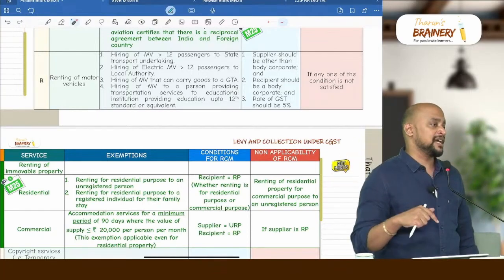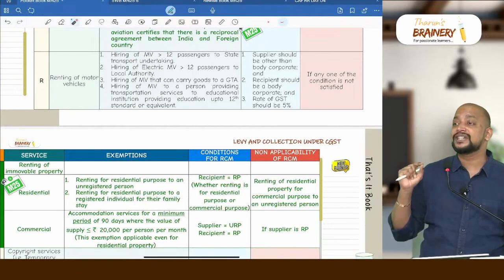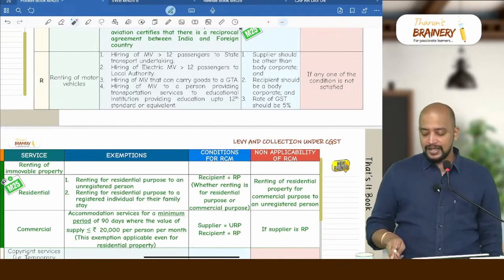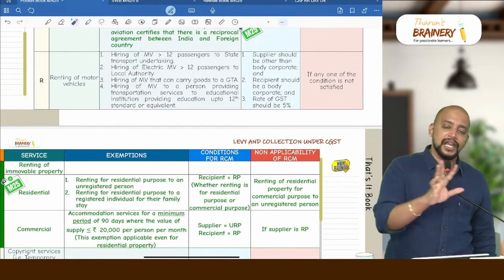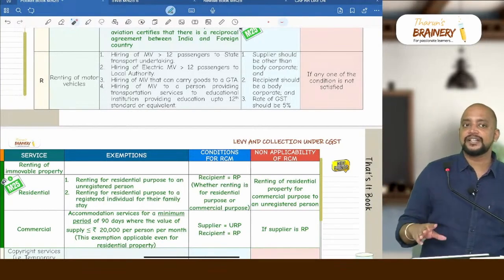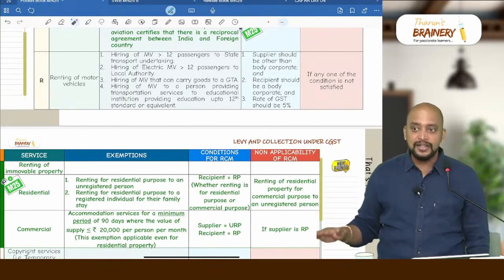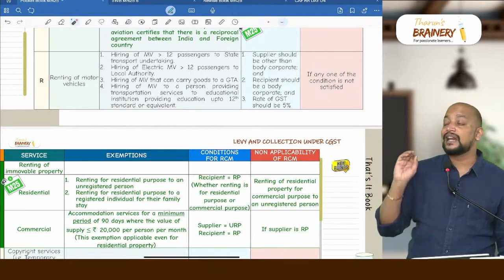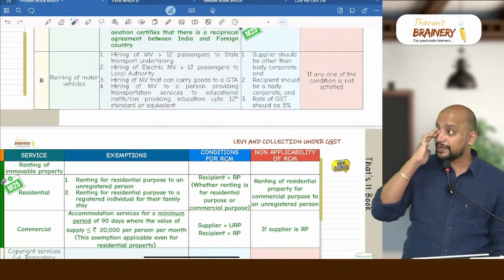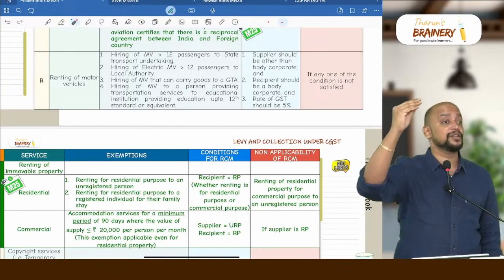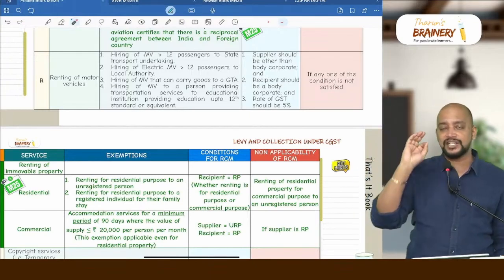That also you write down there. LLP is treated as a firm, clearly defined in the notification. So in the notification itself it is given, so no debate in this. They have clearly given that LLP will come under firm. Therefore LLP should not be treated as body corporate for the purpose of GST. It should be treated as a firm only.